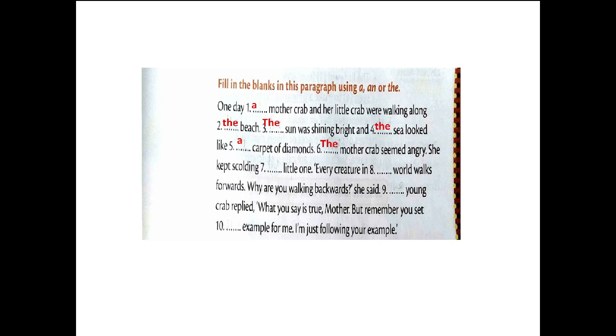She kept scolding. What will come here? Again I am talking about the little one who was walking along the beach. Now I have introduced my little crab and mother crab here. So what will I use here? The. Every creature in, again, the world is one. Every creature in the world walks forwards. Why are you walking backwards? she said. Dash young crab replied. Again I am talking about this specific crab, the little crab. The young crab replied, what you say is true, mother, but remember you set dash example for me. I am just following your example.